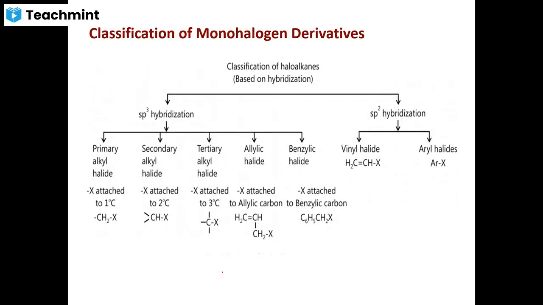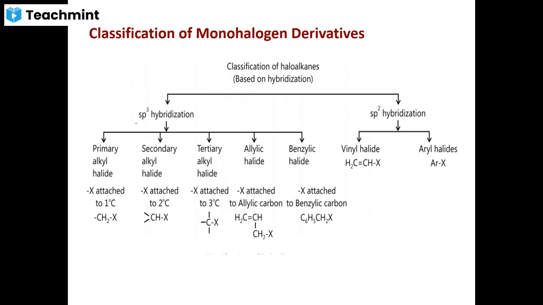In the broader sense, the halogen compounds have been broadly classified as aromatic and aliphatic. Aromatic halogen compounds, aliphatic halogen compounds.